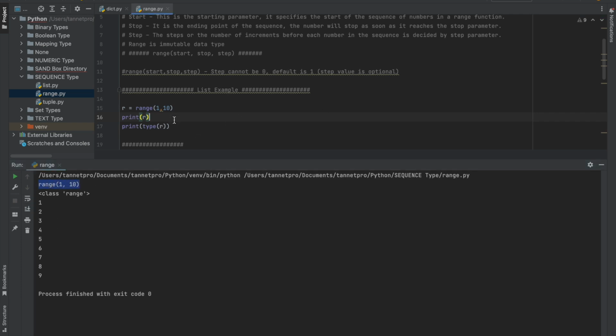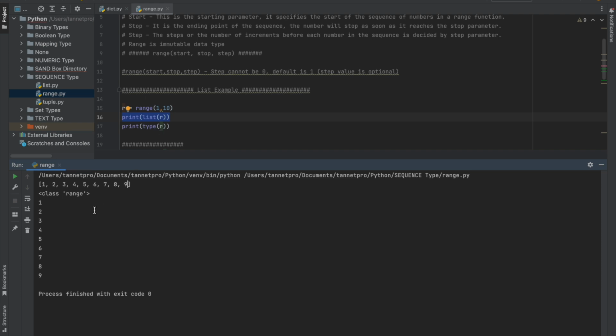But if I convert it into a list, then it will show you a list of 1 to 9, as I gave the range of 1 to 10 and the data type is range. So I printed this range in list form. That's what it is showing: 1 2 3 4 5 6 7 8 9. If I remove this part, it will not show you in list form. It will show you in range form. What is the range form? I showed you already, right?